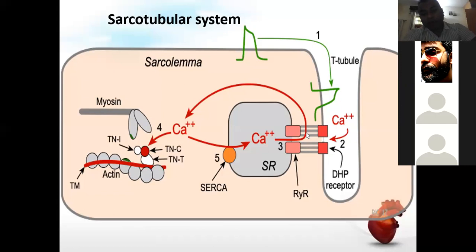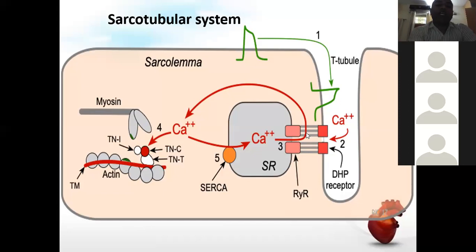Then there is a mechanical coupling between the DHP and the ryanodine receptor, so that calcium can enter the sarcoplasmic reticulum, and this leads to more release of calcium. This release of calcium induced by calcium is called CICR, calcium induced calcium release. Please note this, it is very important. The release of calcium is because some small calcium causes more calcium to be released.